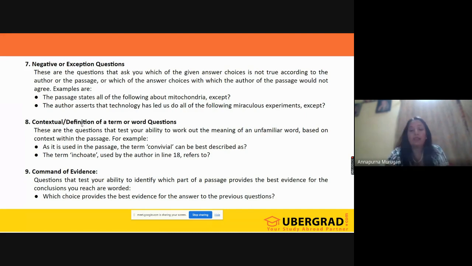The next thing that we have here is the contextual definition of a term or a word. You need to give the meaning of the word they have given. More than the immediate meaning, we need to understand how it is used in that particular statement. And command of evidence: we need to pick up the best example, best evidence, best proof for the idea presented here. That's the thing we have here.